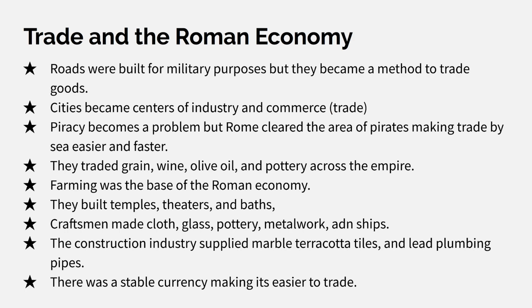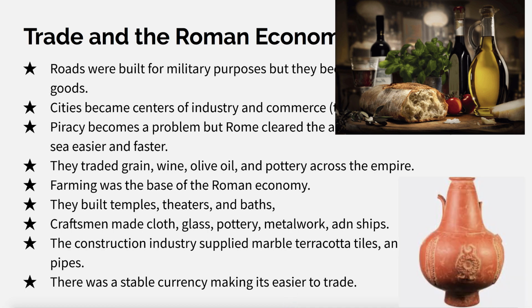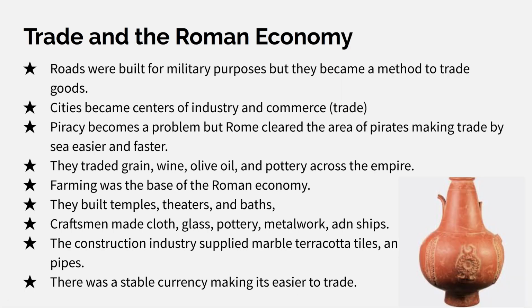They traded grain, wine, olive oil, and pottery across the empire. So this grain, wine, and olive oil are key ingredients to what make pasta. Pasta is one of my favorite foods. And now they're using these ingredients to make pasta.